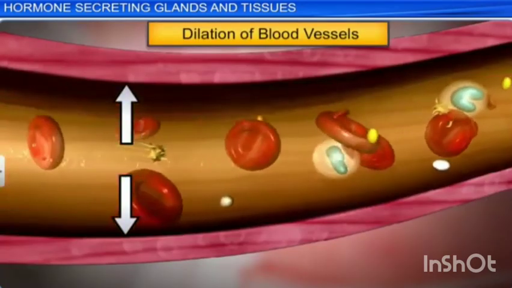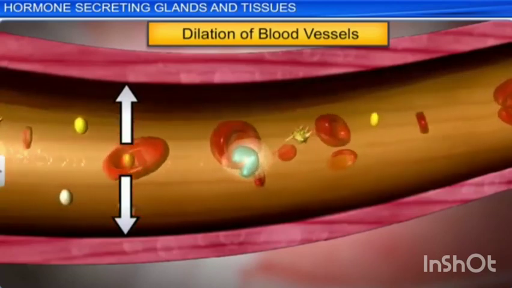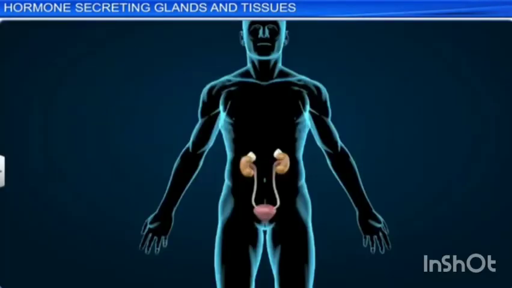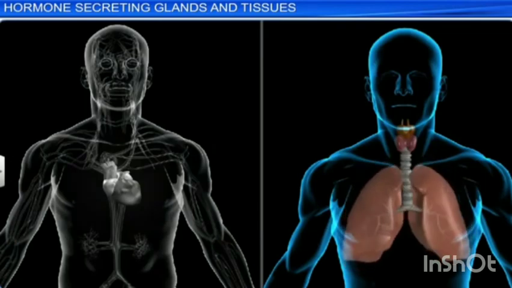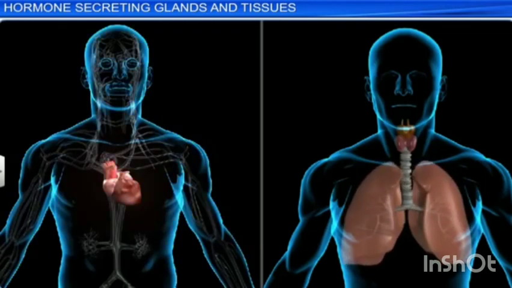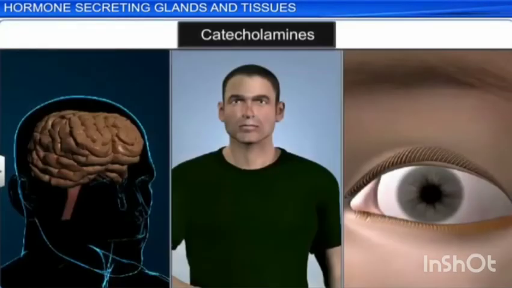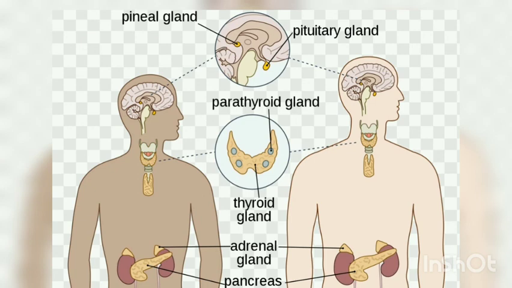It increases blood flow to the skeletal muscles, thereby increasing the metabolic rate of skeletal muscles, cardiac muscles, and the nervous tissues. So these are some of the glands that are present in our body.